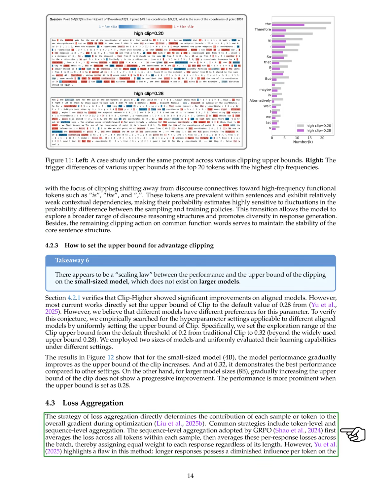Next, we discuss loss aggregation, which influences how each sample contributes to the overall optimization gradient. We compare token-level and sequence-level aggregation methods. The sequence-level approach used by GRPO averages losses across all tokens in a sample and then across the batch, treating each response equally regardless of length.